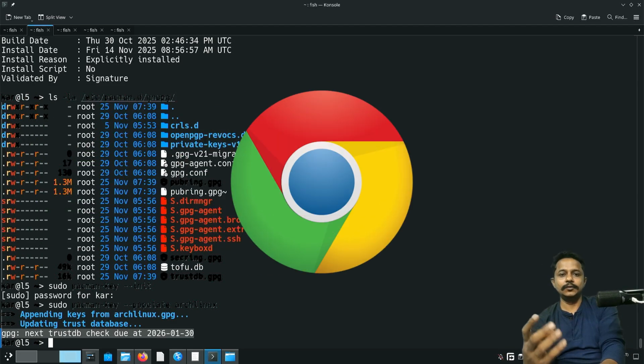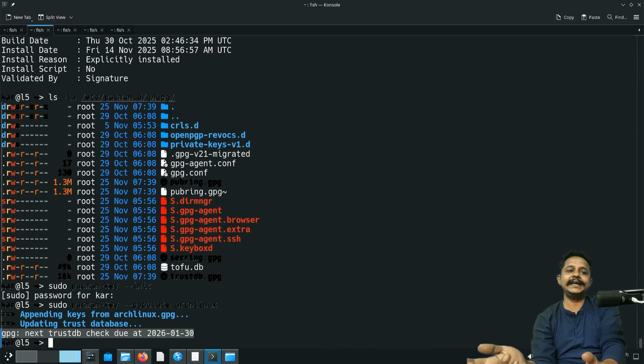Like you will get Google Chrome, you will get VS Code, anything. So there is an easy way to handle those proprietary applications within your Arch Linux. You can build Google Chrome and Git yourself, but there is an easy way if you use YAY or PARU.